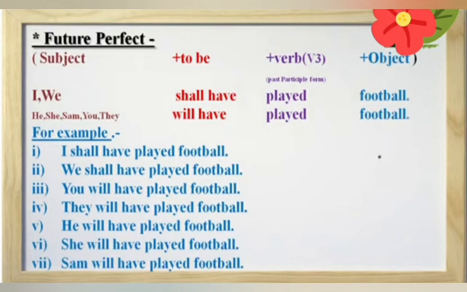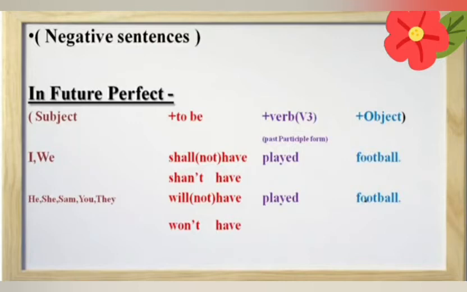In these sentences we use subject plus helping verb, will have or shall have, then third form of verb, and then object. Let me tell you the structure of negative sentences in perfect tense. Students, in future perfect tense, we always use helping verb shall have or will have.